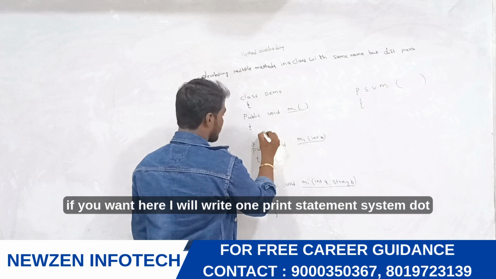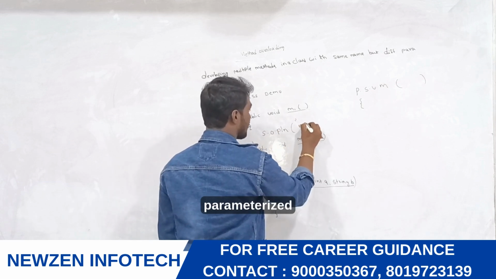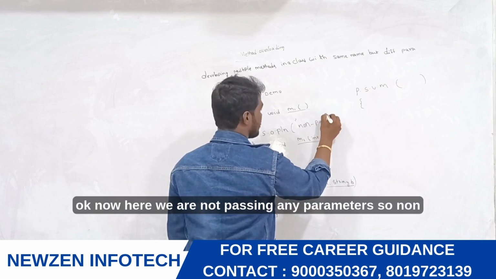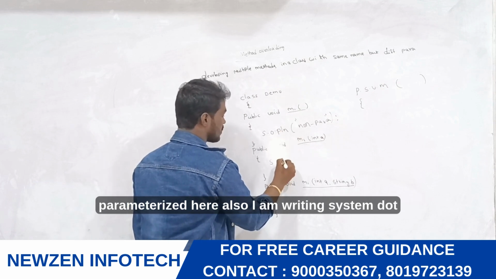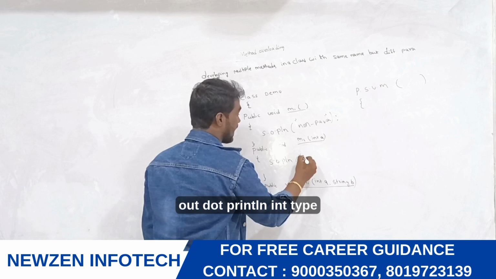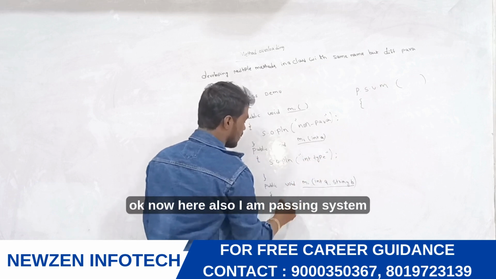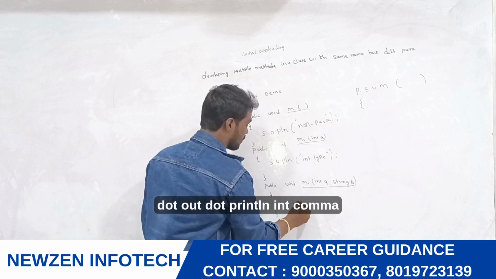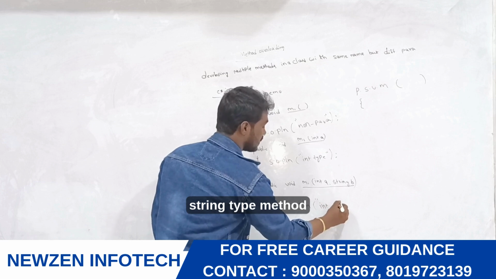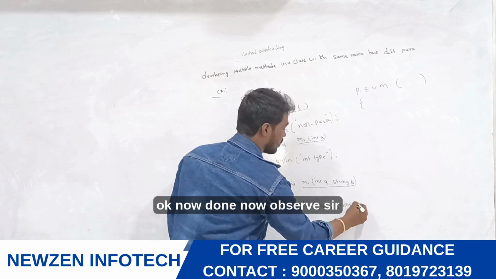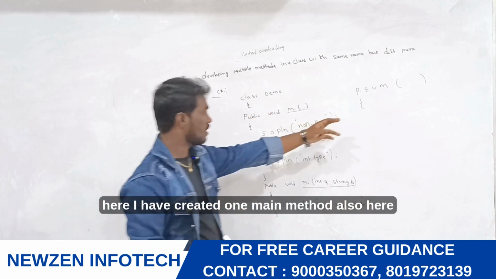Now I will write one print statement, System.out.println("non-parameterized"). Here we are not passing any parameters, so non-parameterized. Here also I am writing System.out.println("int type method"). And here also System.out.println("int, string type method"). Okay, now done, and I have created one main method here.